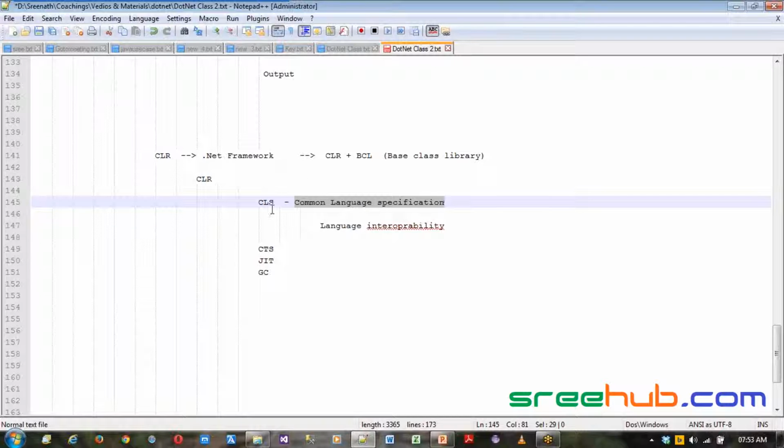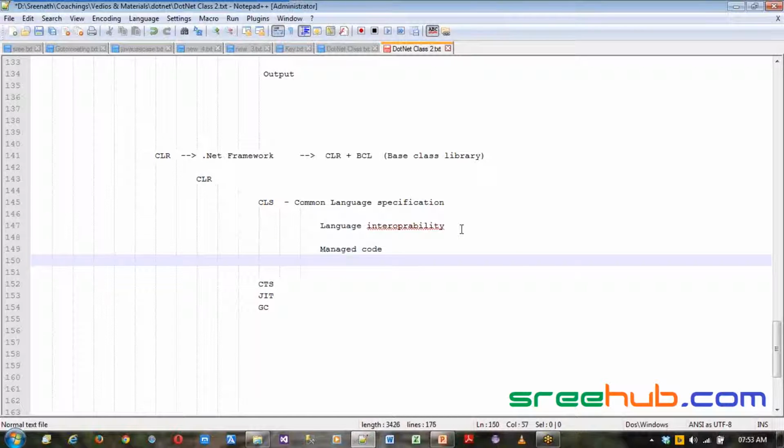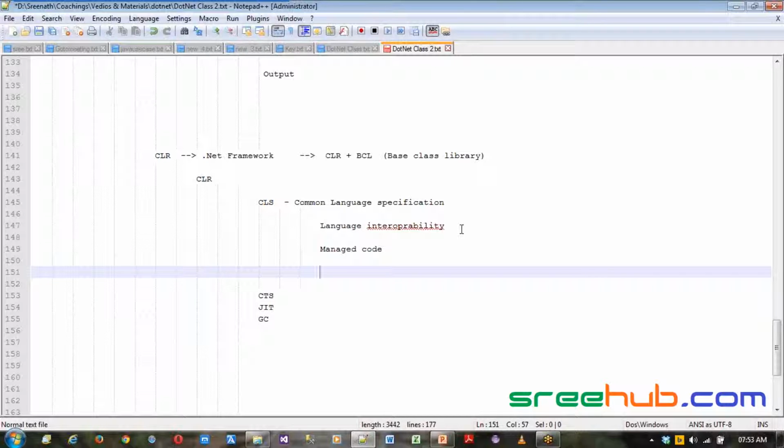That is your CLS. Now CLS is the one which actually maintains your managed code. Managed code is whatever you run on CLR or on .NET, right? And whatever you run outside of your .NET framework, which means we will be using some third-party libraries available in the market, which are not written in .NET, which are already compiled ones. We will be using that.